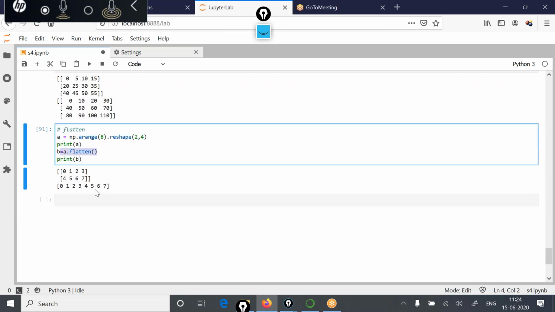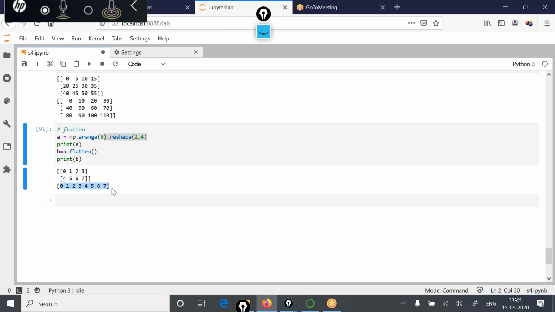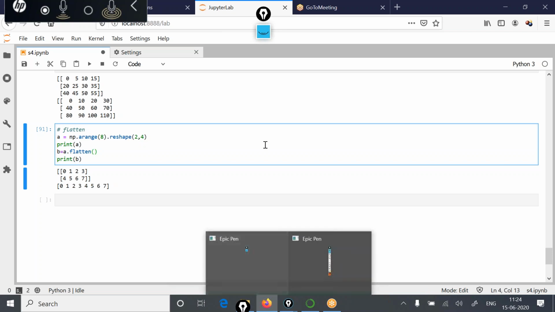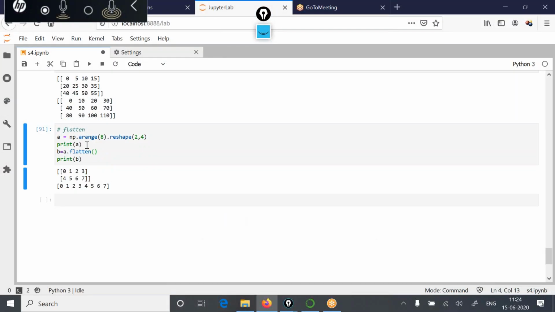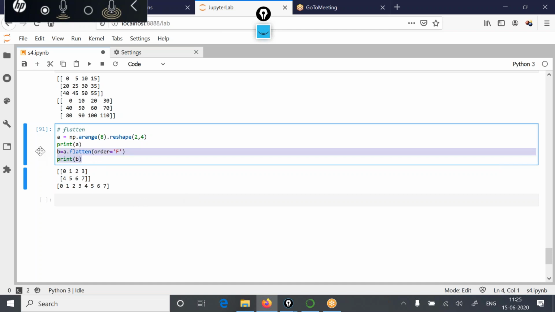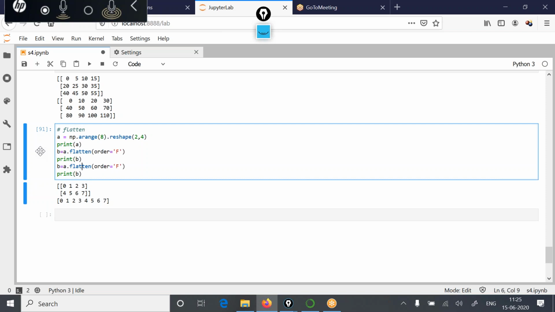So you see the effect of flatten. This two-dimensional object, which had 2 rows and 4 columns, has now been flattened into a one-dimensional array. Now the meaning of order: there were 2 order values. One was for C specific system and the other was for Fortran specific system. So if I say order is equal to F, and second, let's say, flatten with order is equal to C,